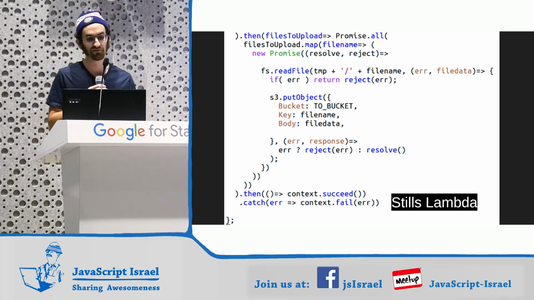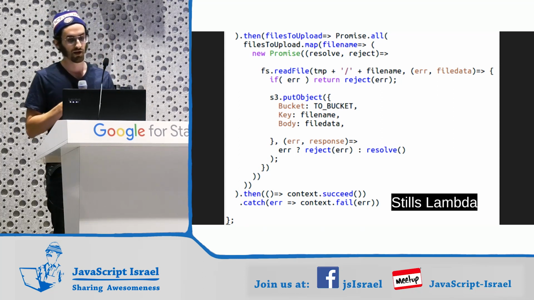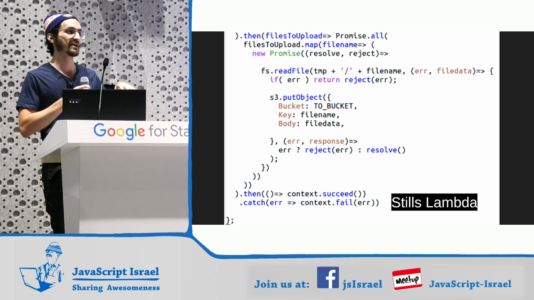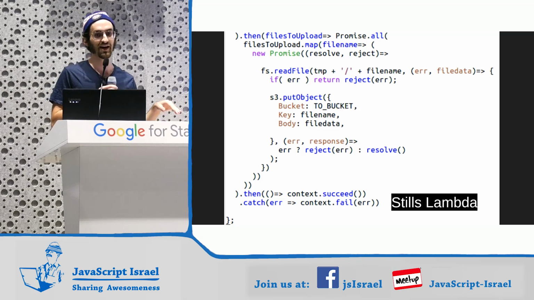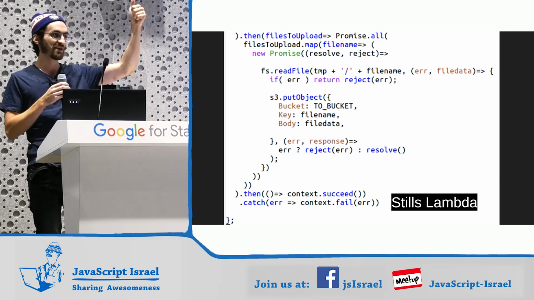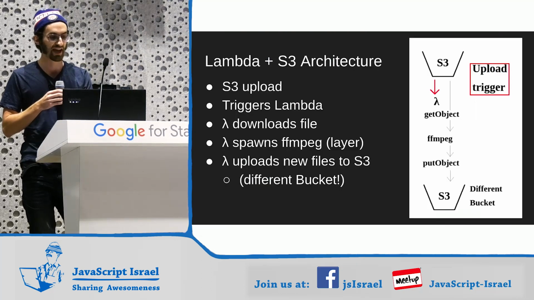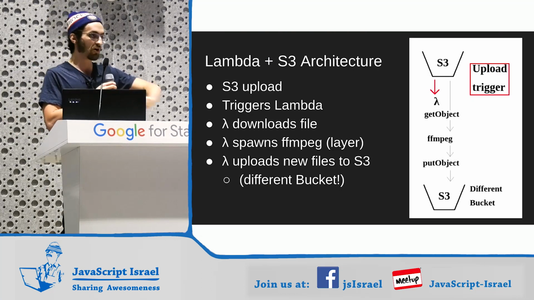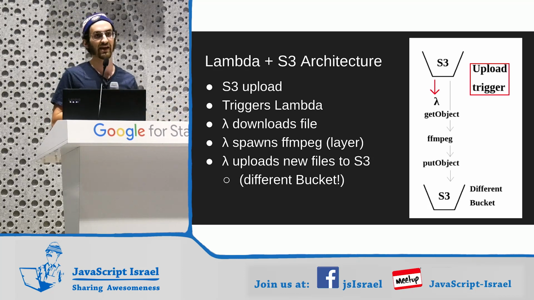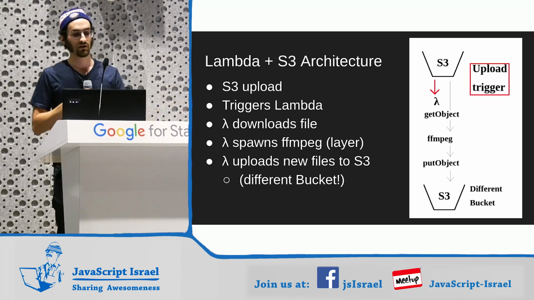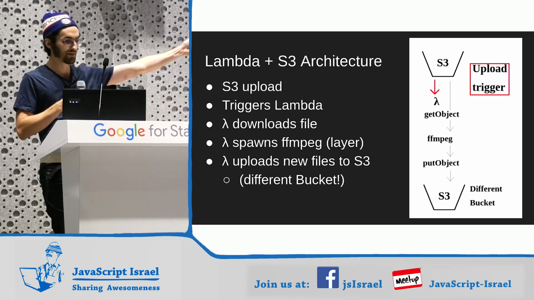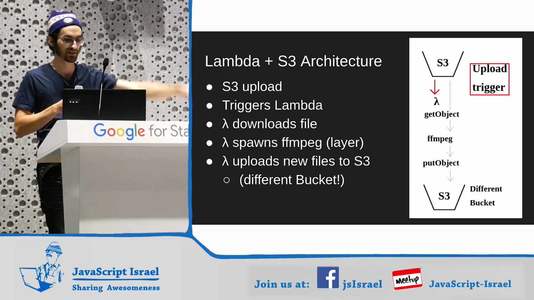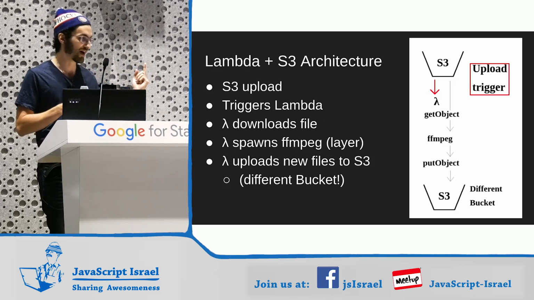Here, some of these variables I've loaded out of the config. There's nothing above like a grade 11 level of JavaScript in here. If you're a 17-year-old Israeli high school student, you should be able to write this code. So hooray for everybody. And that's all there is to it. You just saw all the code that is a global scale video editing Lambda. So just to review, we upload, it triggers the Lambda, the Lambda downloads the file, spawns an ffmpeg, and it uploads the new files to S3.